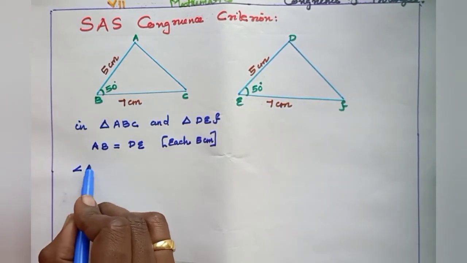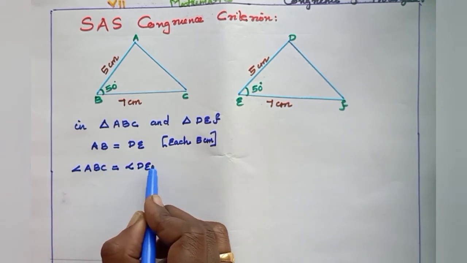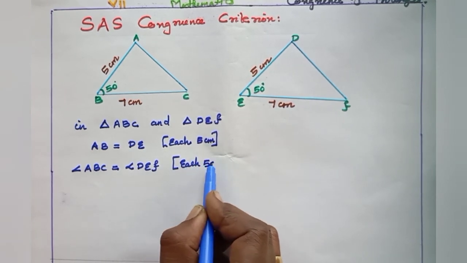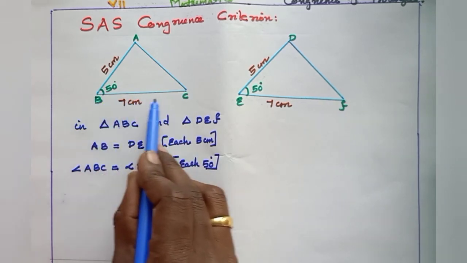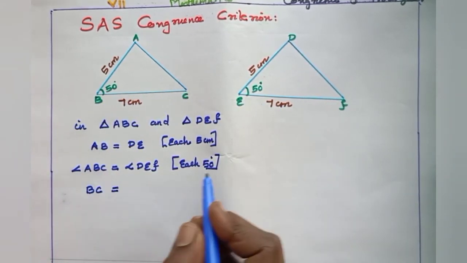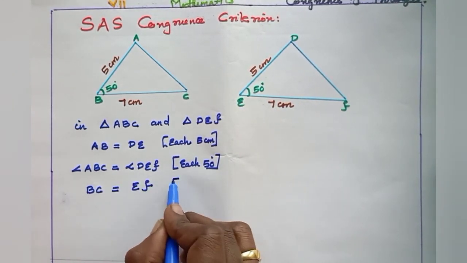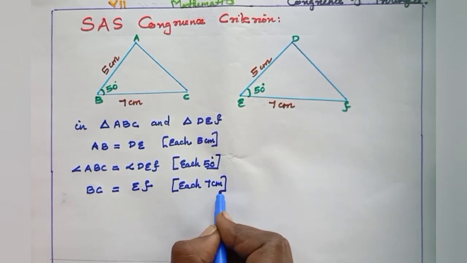So angle ABC is equal to angle DEF, each 50 degree. Then another equal pair, side BC is equal to side EF, each 7 centimeter.